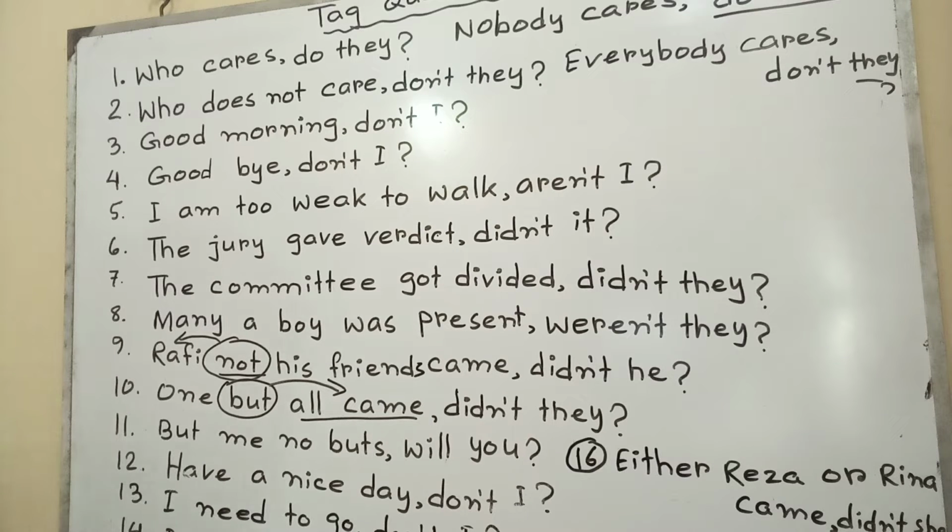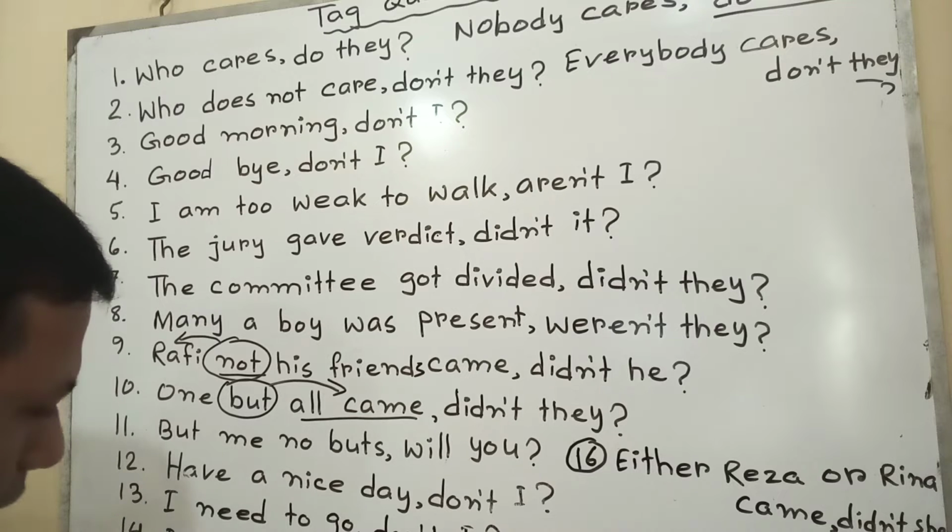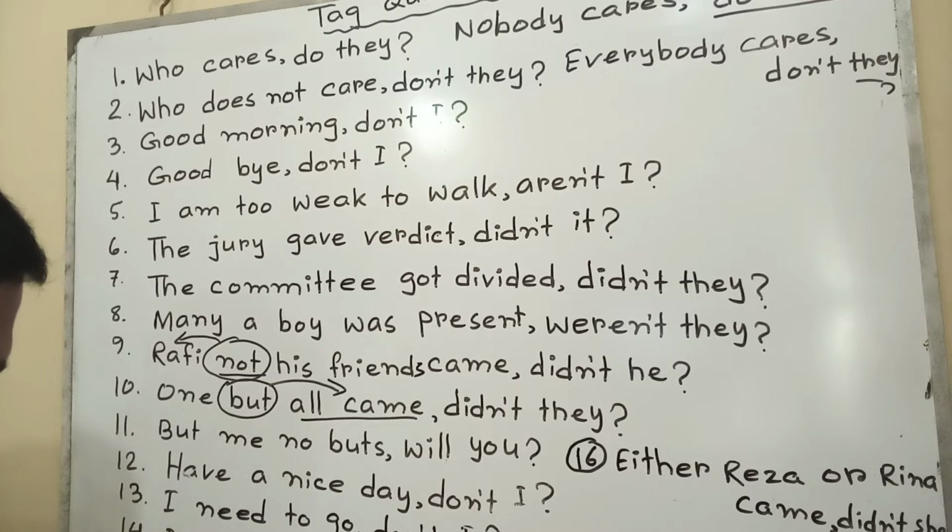That's why, Reja as well as, along with, together with, accompanied by. If these types of words are added with a noun or pronoun, at that time we should take the left side noun or pronoun. That means Reja as well as Rina. I have covered here Reja. Didn't he? Rina is a female person or girl.